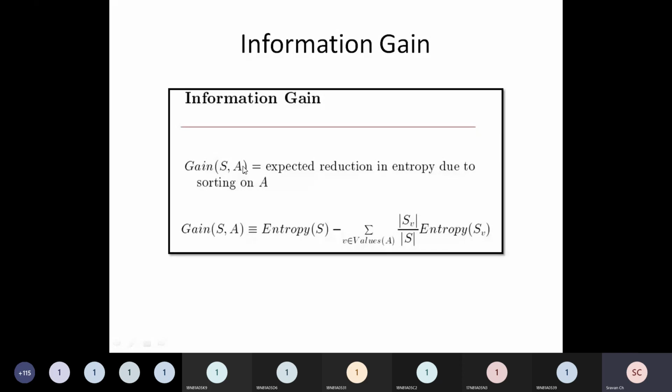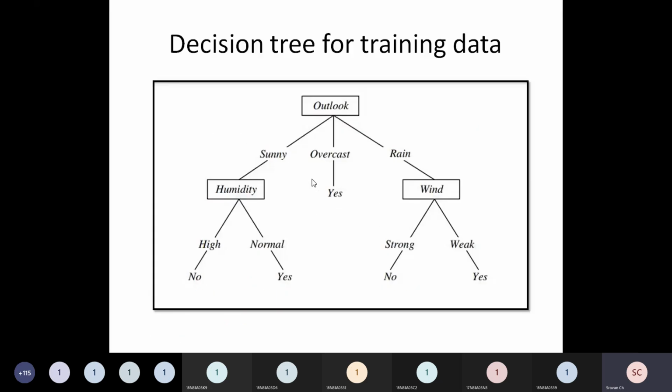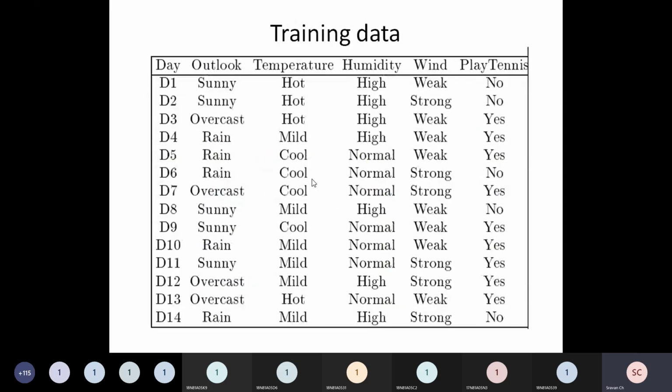A is an attribute, right? So how many attributes do I have? I have 4 attributes: outlook, temperature, humidity, and wind. That's what we have, right? Let me show the data set. See here: outlook, temperature, humidity, wind. So on these 4 parameters, I will calculate the gain. I have to calculate the information gain.